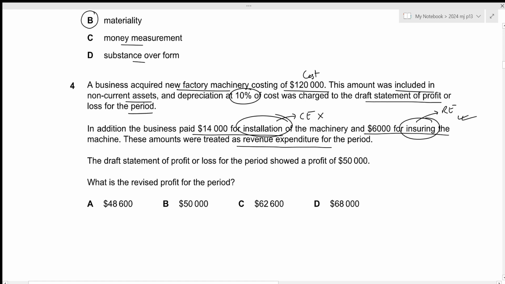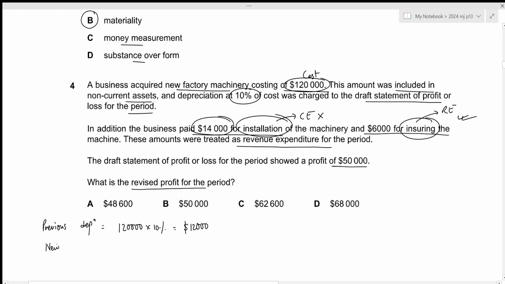Now, the draft statement of profit or loss for the period showed a profit of 50,000. We need to calculate the revised profit for the period. Okay, so previously the first error was that the depreciation was only charged on 120,000, but actually the 14,000 should also be capitalized. So let's calculate the previous depreciation. That is just the original cost of 120,000 times 10%, which results in 12,000.